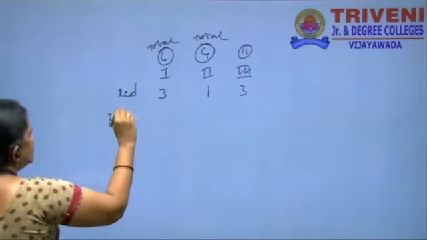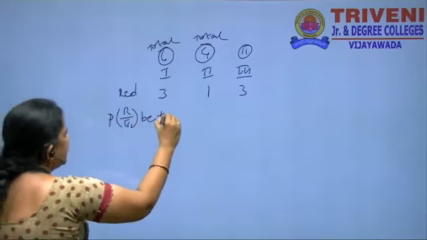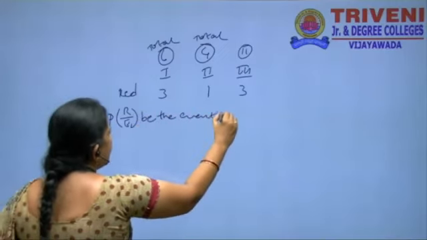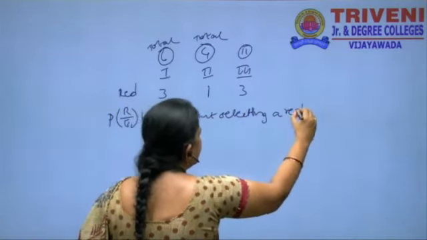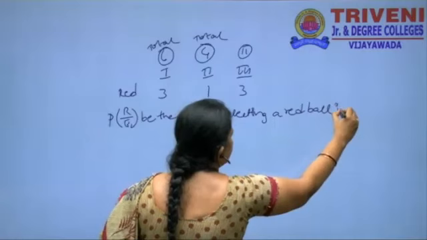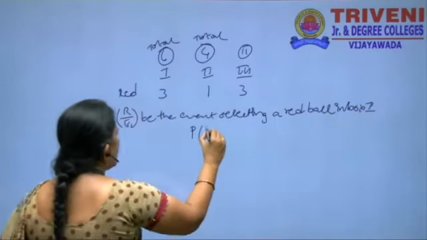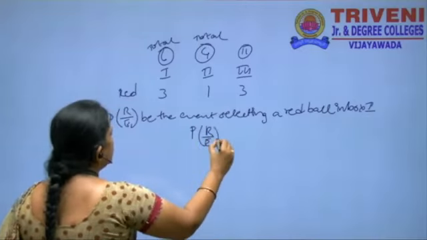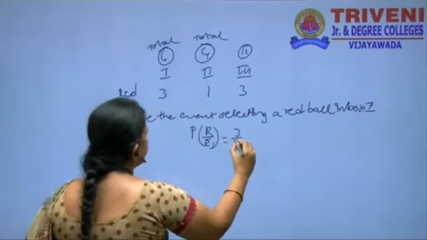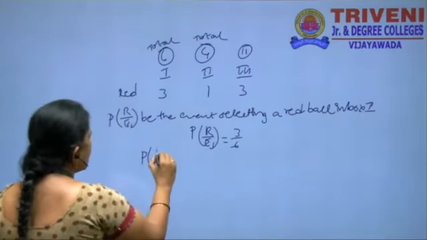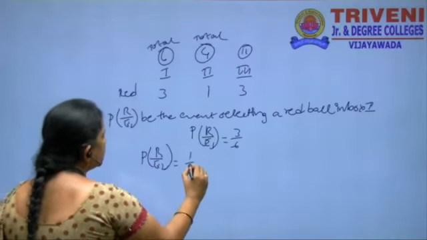Then P of R by E1 is the event of selecting a red ball in box 1: 3 red balls, total 6. Similarly, P of R by E2 is 1 red ball, total 4.